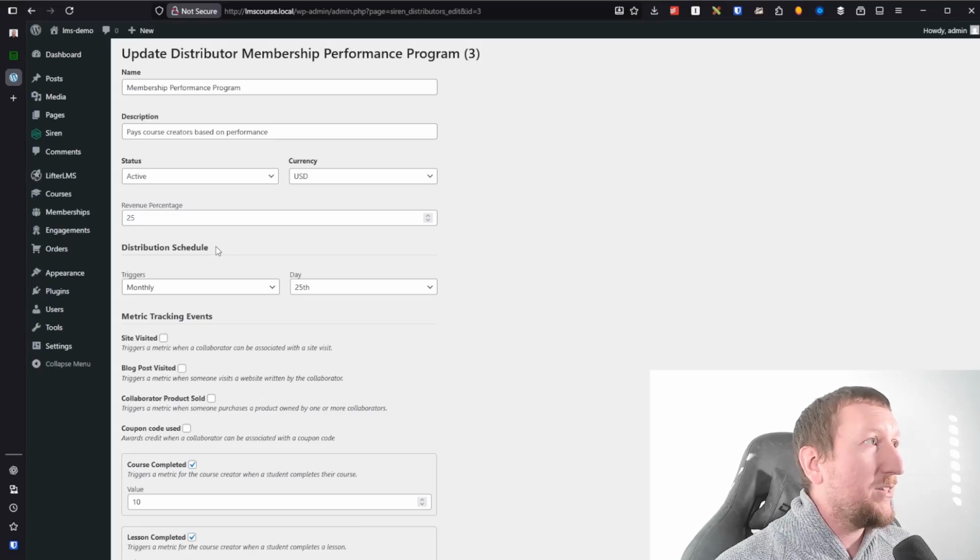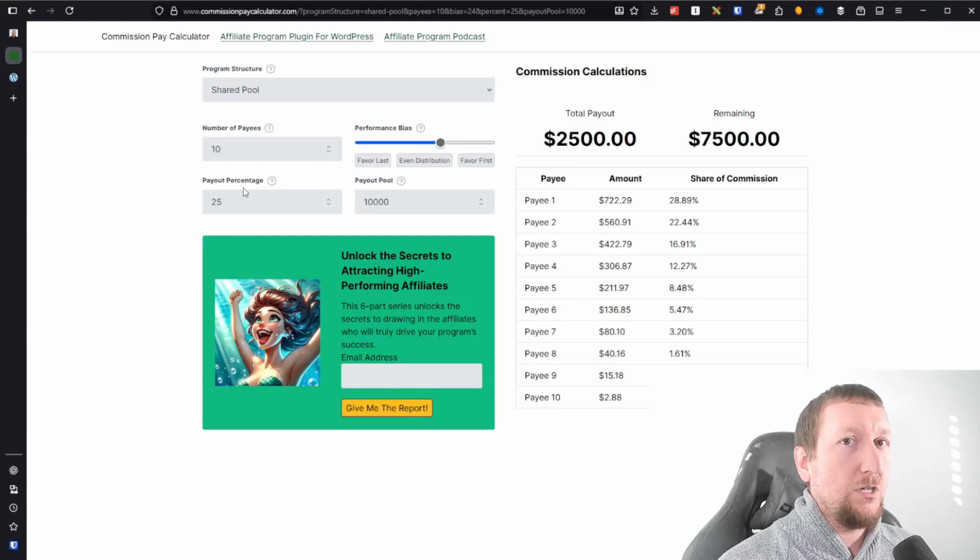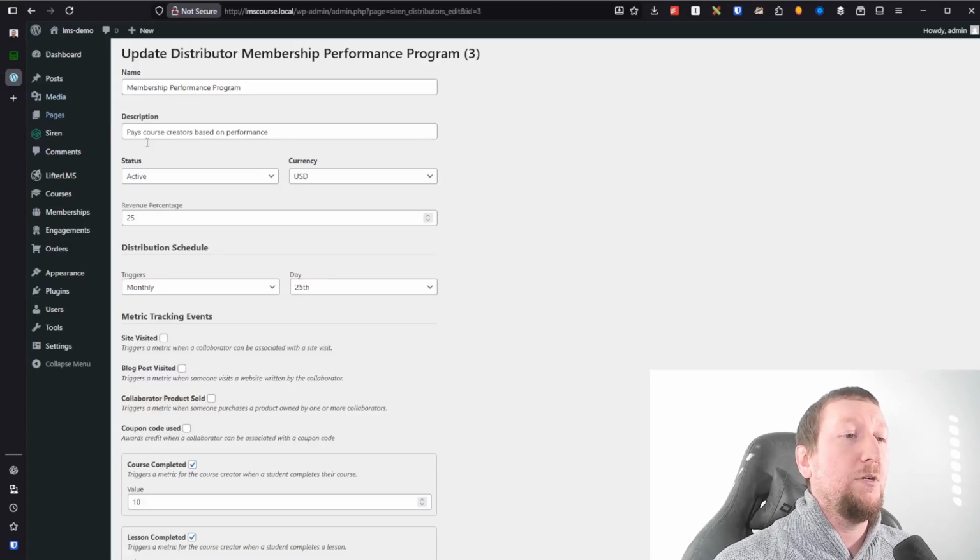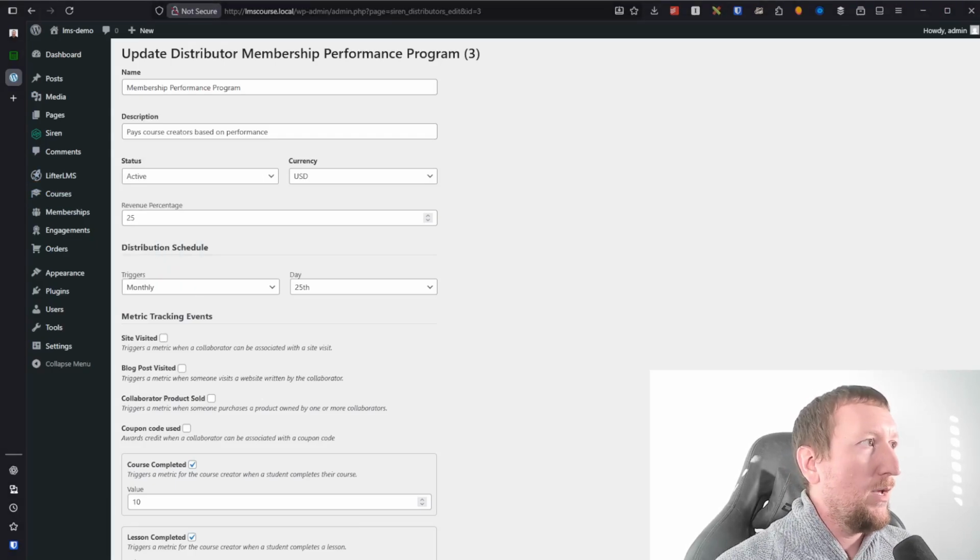So this is actually the pool, right? How much of the revenue is available. So this is the pool of money that is going to be distributed to everybody. This is not how much money you're paying each individual contributor. This determines how much money is available in the pool from the time period that is set up on the schedule. So in this case, we're triggering this every month on the 25th.